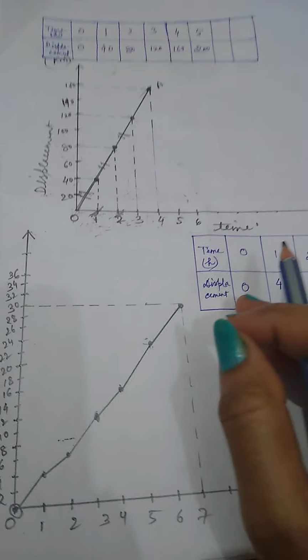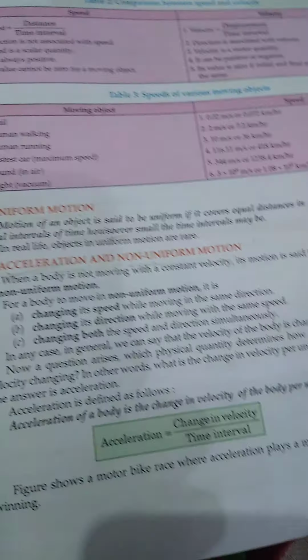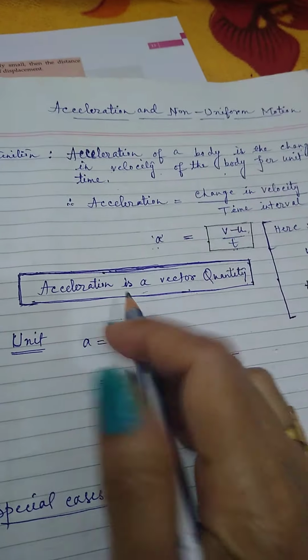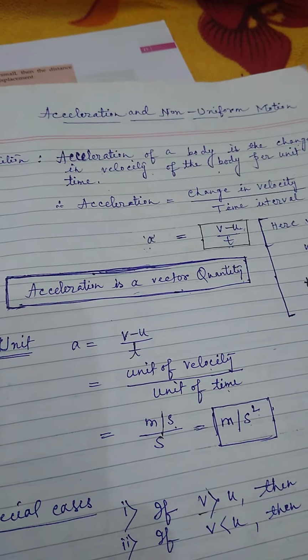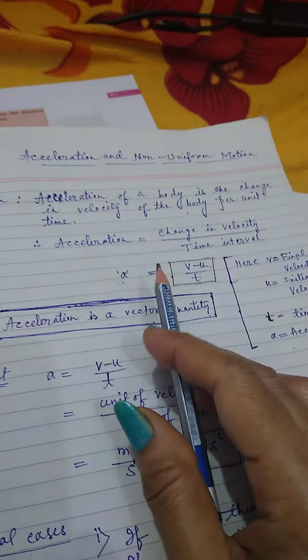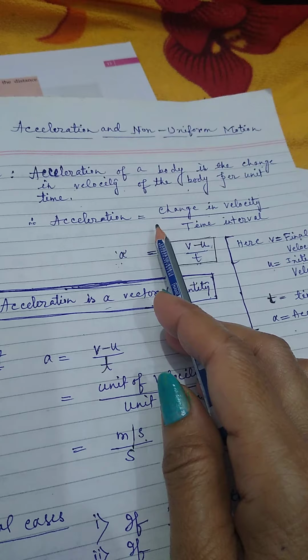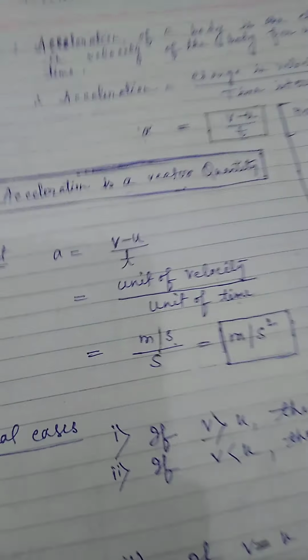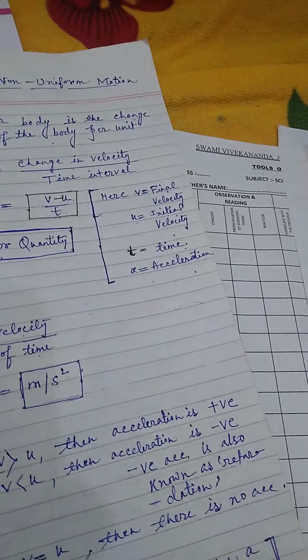What is non-uniform motion? If a body covers unequal distances, see here it is written, and I have also written that acceleration of a body is the change in the velocity of the body per unit time. Okay, change in the velocity of the body per unit time means, suppose a body is traveling